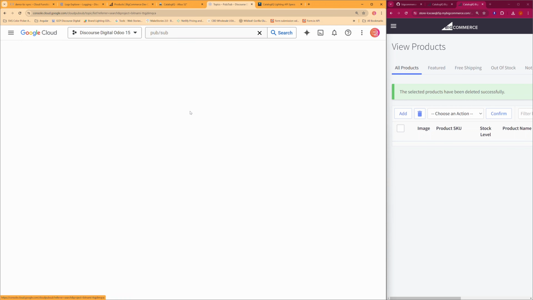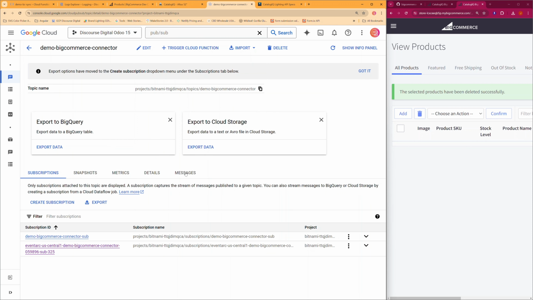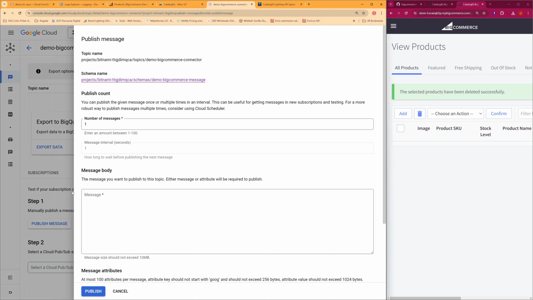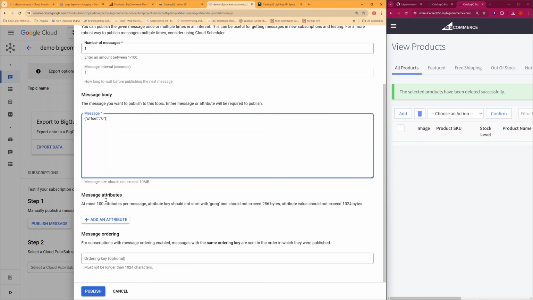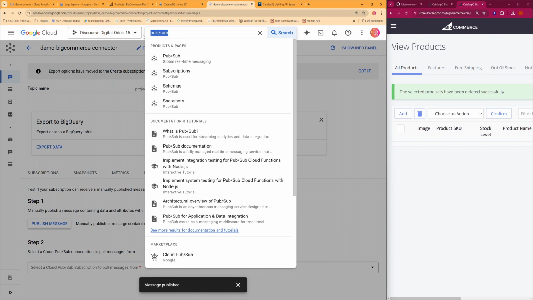Go to PubSub, our Demo BigCommerce Connector, and let's send a message. We'll do the same, the offset property, and it has a string value of a number, and we're going to set the offset to 0 to start from the beginning of the API feed. All right, our message is published, so let's go back and check our function.